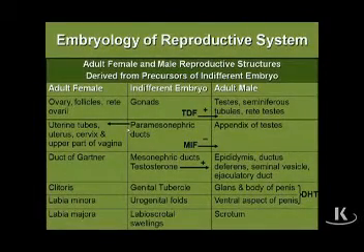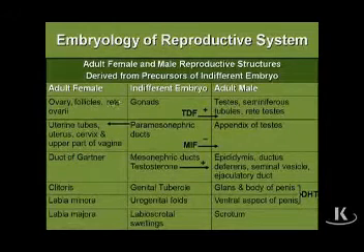We can now summarize the development of the male and female reproductive systems. We've covered most of these items already. We know that we initially have an indifferent gonad, and that will become either an ovary or a testis. And we've already said that under the influence of testis determining factor, it will become a testis. In the absence of testis determining factor, it will become an ovary.